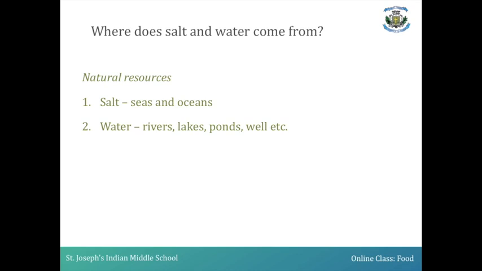Now, as I was mentioning the ingredients and the source, I just left out salt and water. So where do this salt and water come from? This salt and water are from our natural resources. So we take salt and water from our natural resources. For example, salt is extracted from seas and oceans. Water we get from resources like rivers, lakes, ponds, etc.